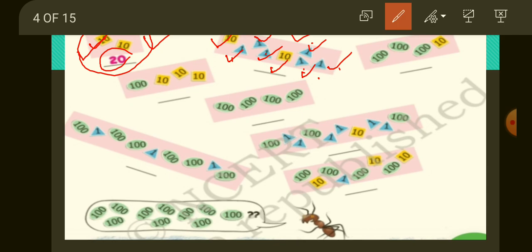So 20 and 6 make 26. Same here: how many cards of hundreds? 1 card of 100, 2 cards, 3 cards and 4 cards. So 4 cards of 100. If 1 card was there, we could say 100. Now 4 cards are there, so we write 400. You also have to do the same and enjoy this picture.